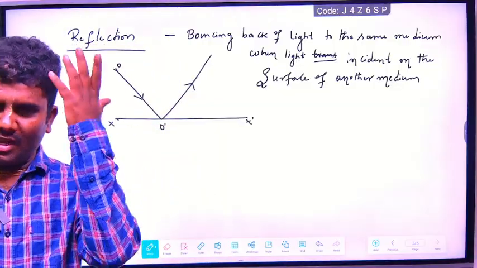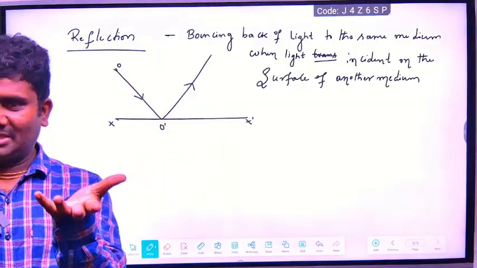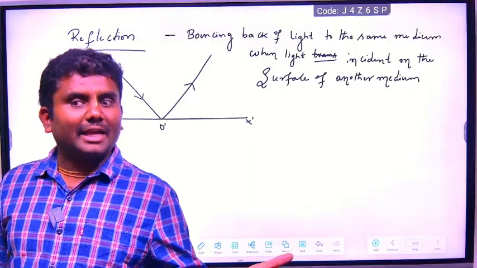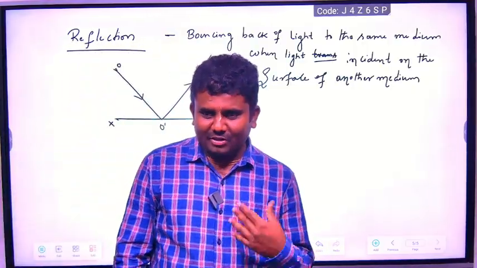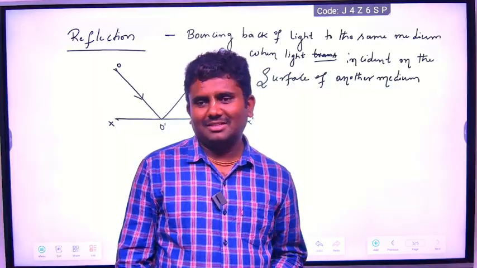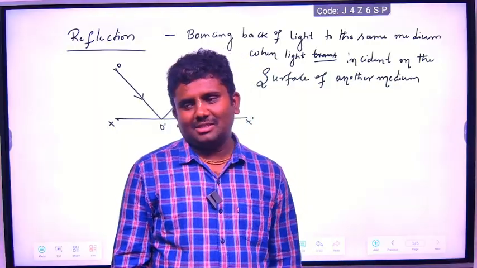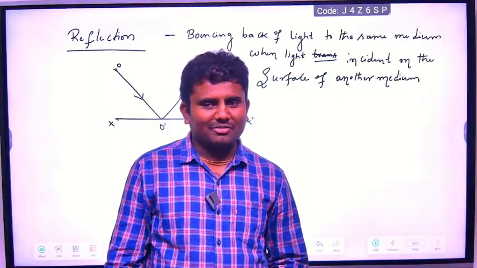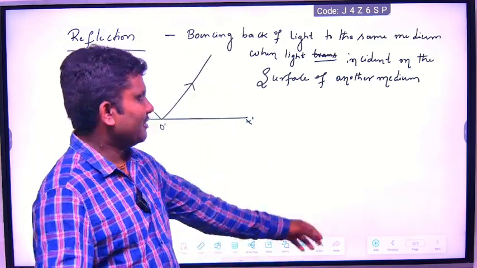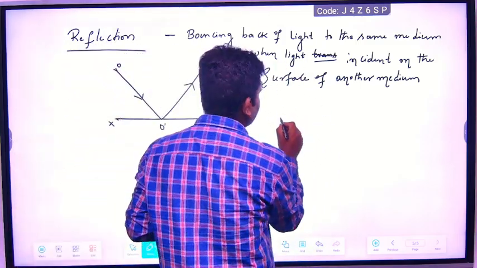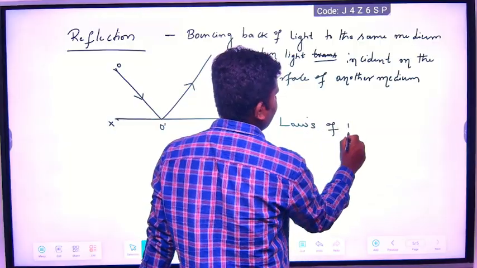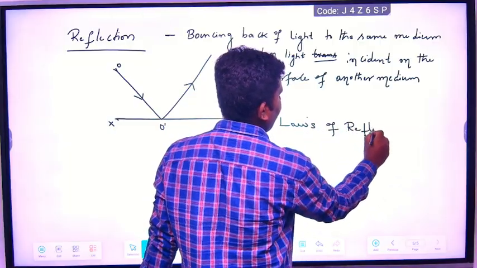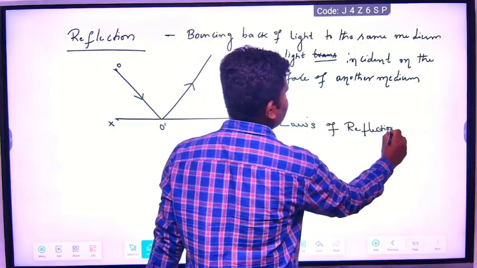Some of the light rays will reflect. They will come back to the same medium. It's not like everything is the same. Otherwise, in water also, why are you seeing your reflection? Because there is a phenomenon of light. Okay, all light rays will not undergo reflection. Some will undergo refraction. What are the laws of reflection?